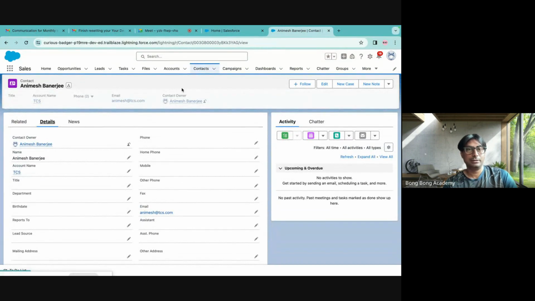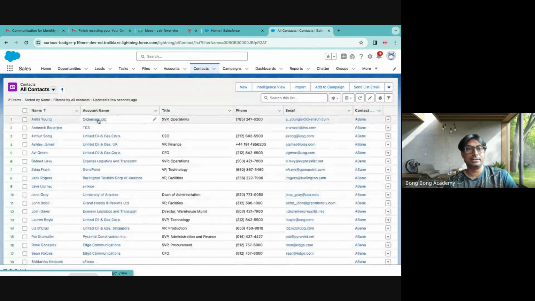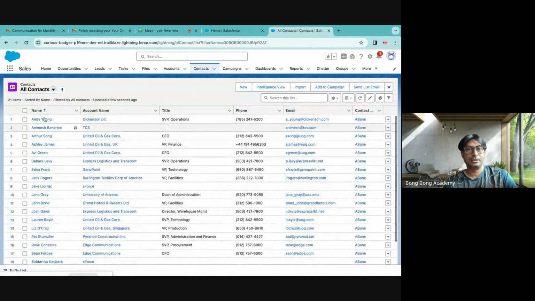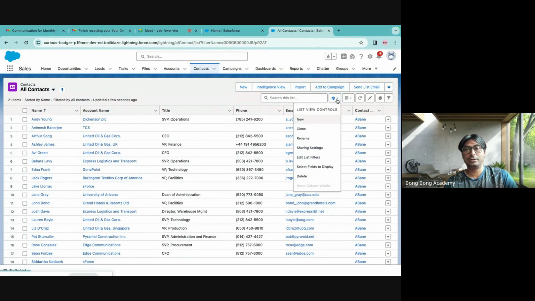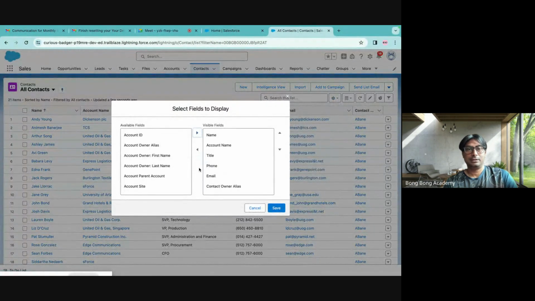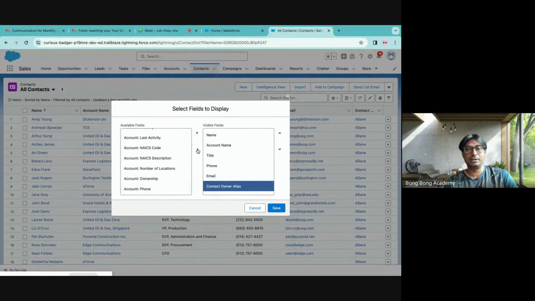One value, okay? But if you want to see all contacts in this table, this is the view. Now here you are not seeing all fields, right? What if you want to see other field values? You have to go here, select fields to display, and you can select the fields which you want to display. Here, I want to remove this one. I will take it out. If I have to bring this up, I can.